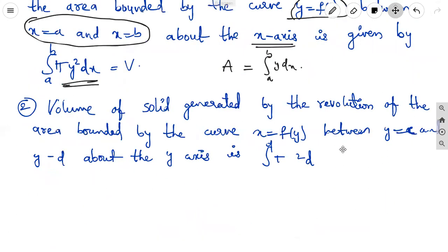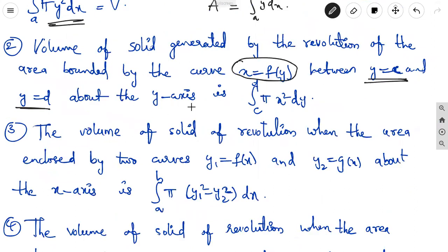Similarly, about the y-axis, the volume of the solid generated by the revolution of the area bounded by the curve x equal to f of y between the limits y equal to c and y equal to d about the y-axis is integral c to d pi x square dy.